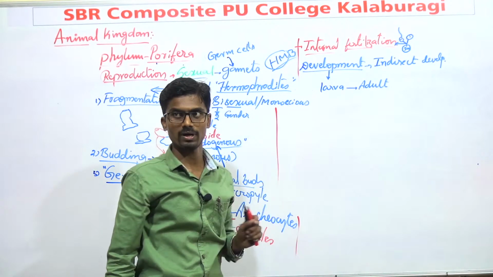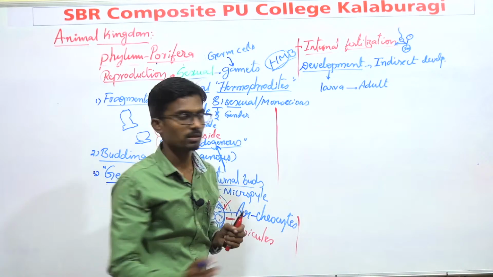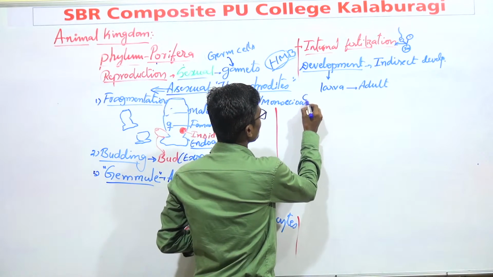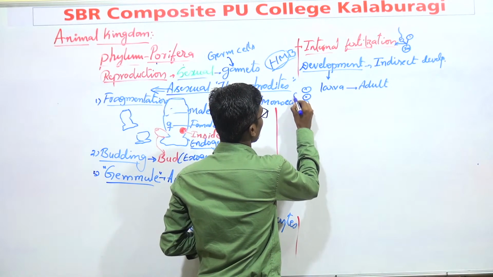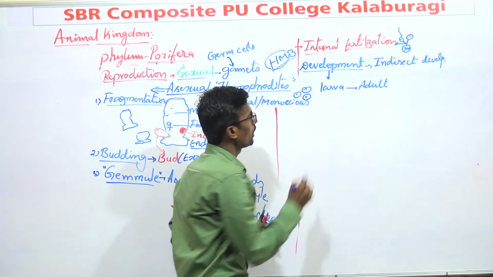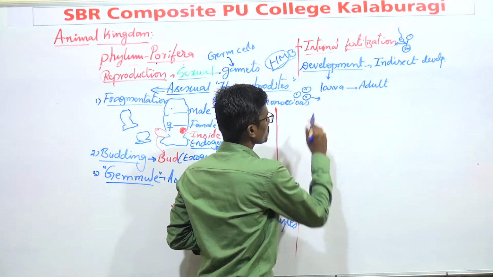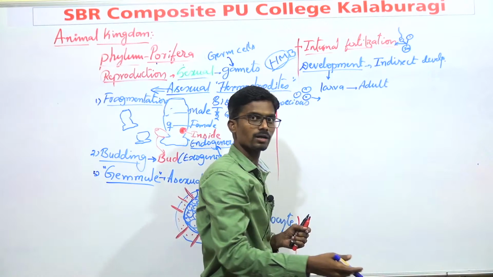Such kind of development is known as indirect development. You might have noticed in the frog, which lays eggs, these eggs do not convert into an adult frog.